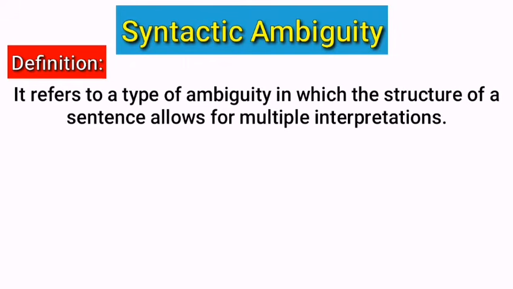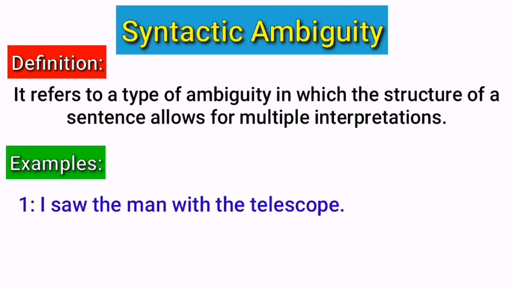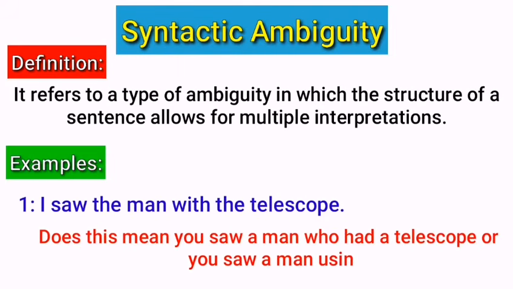Just look at these examples. "I saw the man with the telescope." Look at the sentence and let me ask you the question. Does this mean you saw a man who had a telescope, or you saw a man using a telescope to see something else? Yes, now you can get it that it can be interpreted in both ways. So it has more than one meaning due to the structure of this sentence, so this is a syntactic ambiguity.